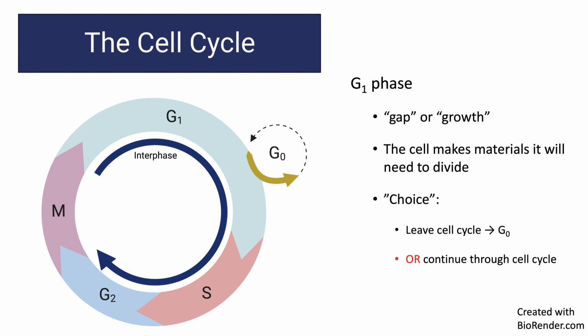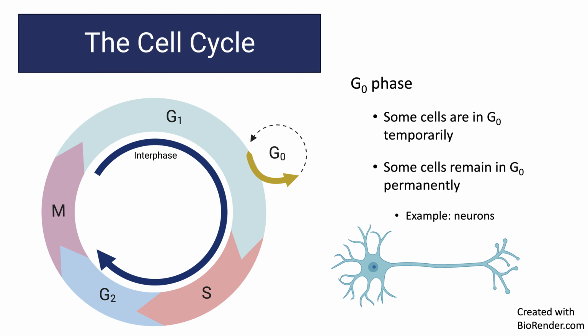During G1, the cell also has a, quote, choice. Now, of course, cells aren't conscious and they aren't really making choices, but essentially there is a point during G1 when if the cell receives a signal from the outside, or if it doesn't have enough resources to keep moving through the cell cycle, it will actually exit the cell cycle and enter a phase called G0. G0 is outside of the cell cycle.